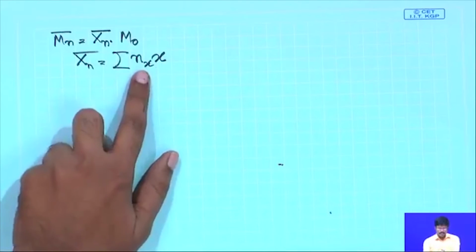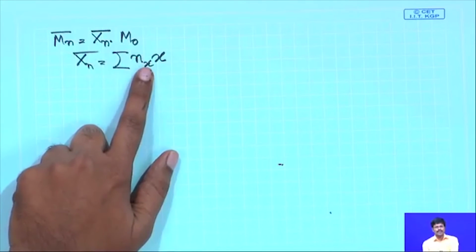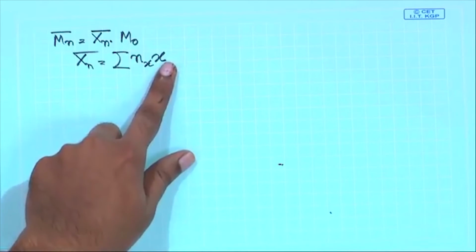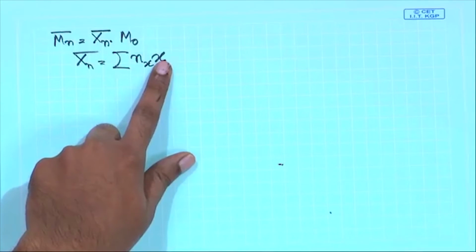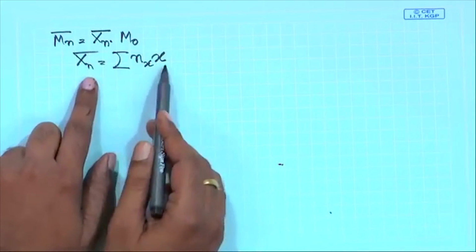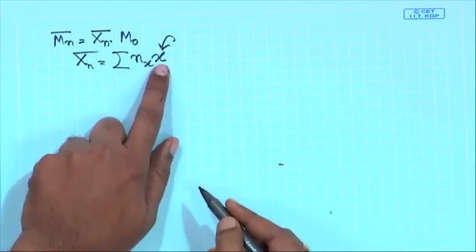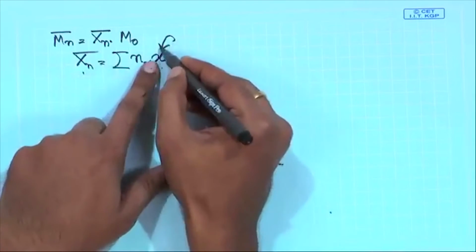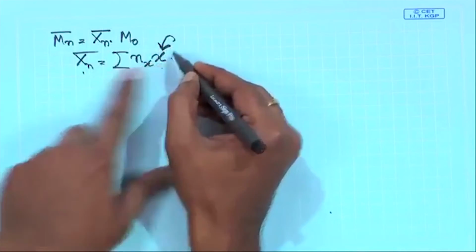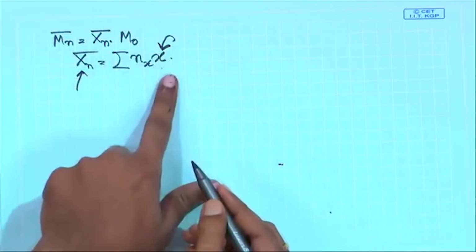This is the number fraction of x mer and this is the number of structural units. So, this x is your degree of polymerization, and this is the number average degree of polymerization.